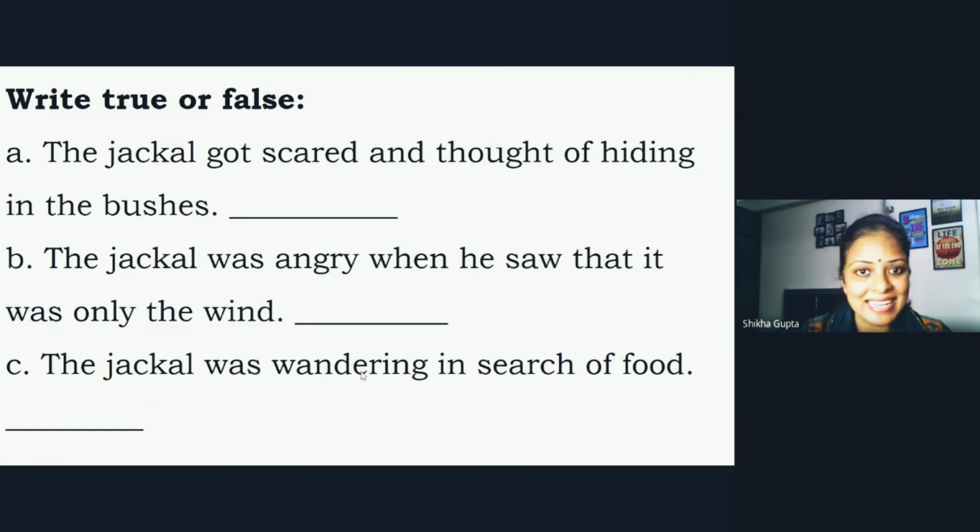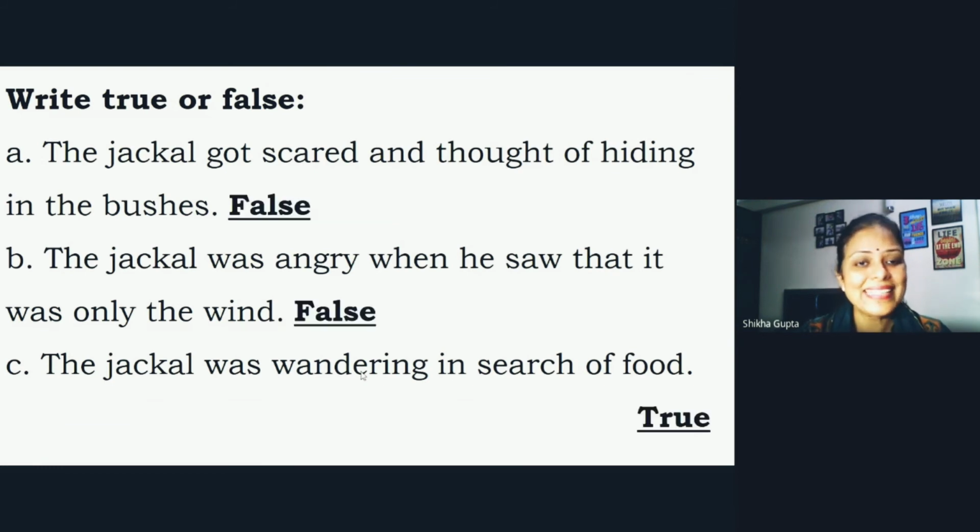Now let us see the answers. The jackal got scared and thought of hiding in the bushes. It is false. Yes, children, the first sentence is false. When the jackal heard the strange sound, he got scared, but he did not think of hiding in the bushes. He thought of running away. So the first sentence is false.